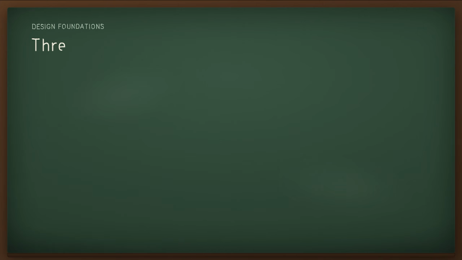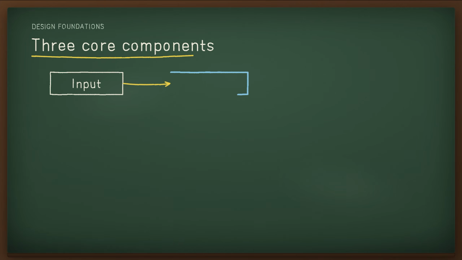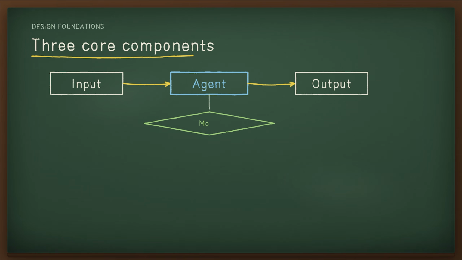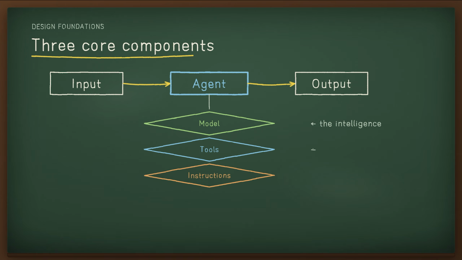At its core, an agent has three components: the model, the intelligence powering its reasoning and decisions; the tools, external functions and APIs it uses to take action; and the instructions, explicit guidelines and guardrails defining how it behaves.